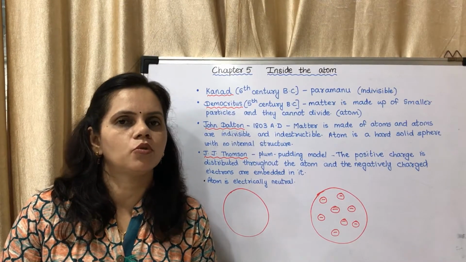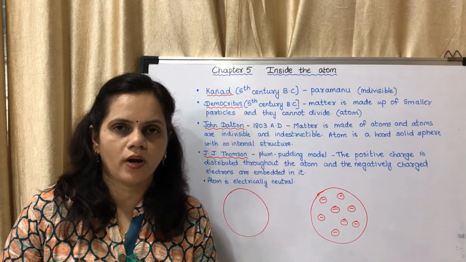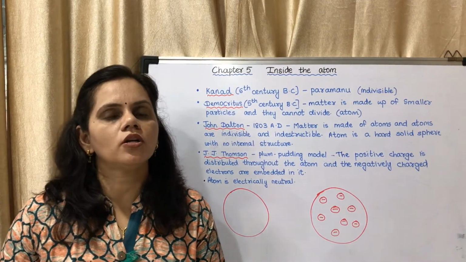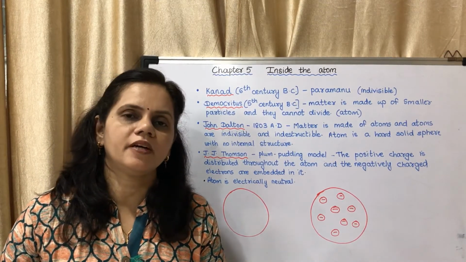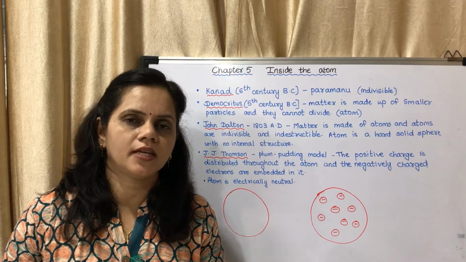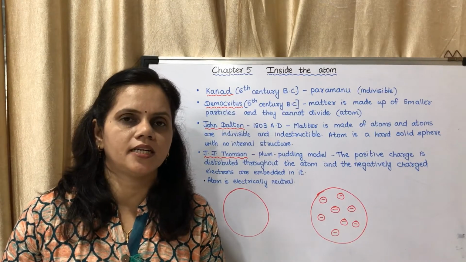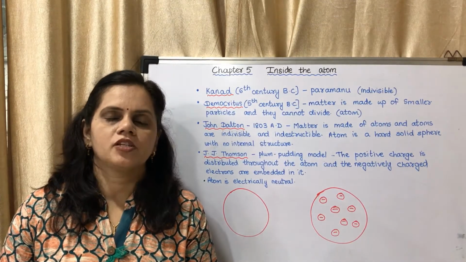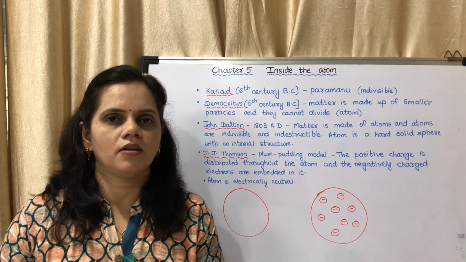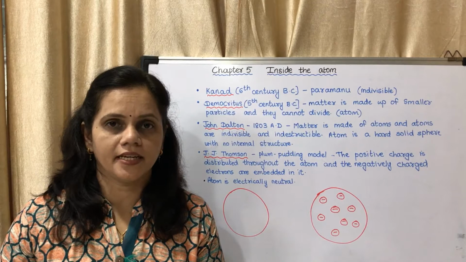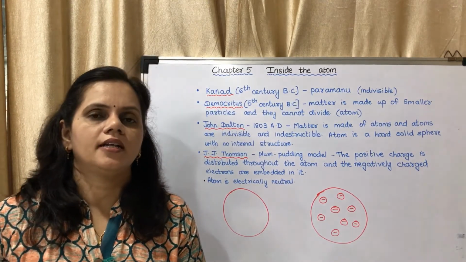Now atom and molecule. Molecule can contain more than one atom. So molecule could be of the same type of atoms or of different types of atoms. If the molecule is of the same type of atoms, then it is an element. If the molecule is of different types of atoms, then it is a compound. So I repeat, atom is the smallest particle. Atom is always the beginning, from where we begin the calculations.